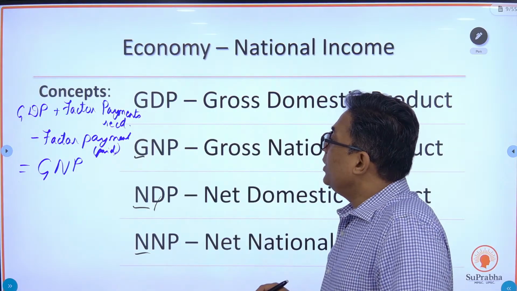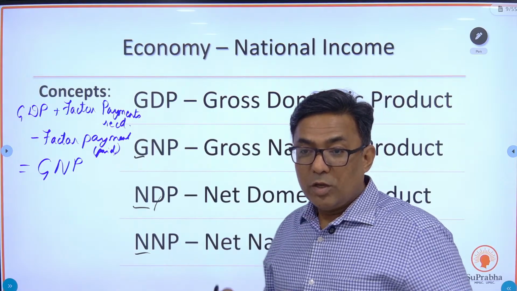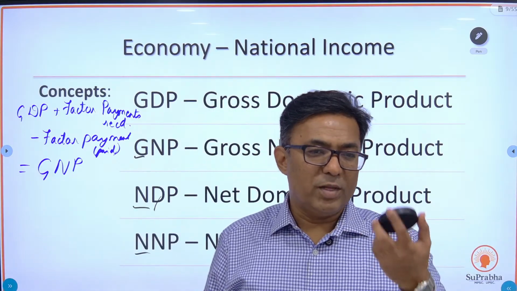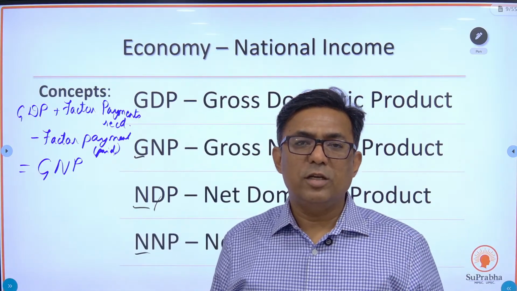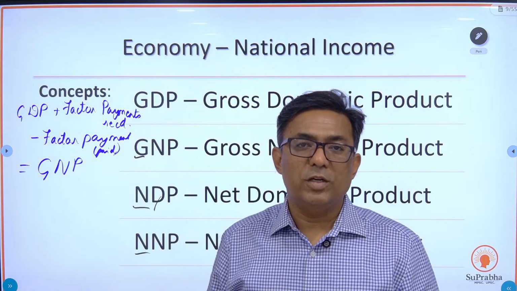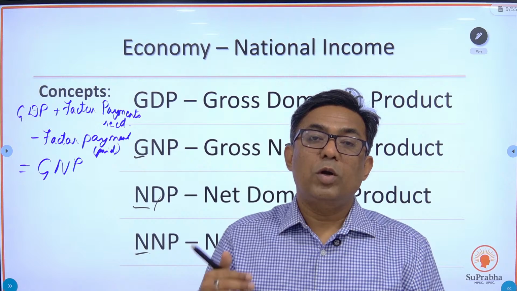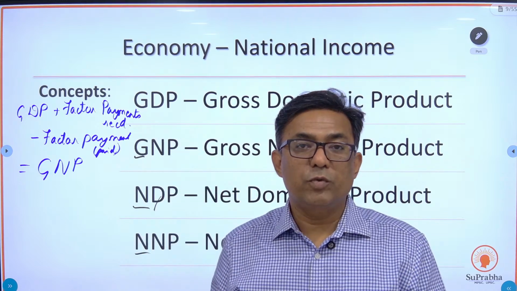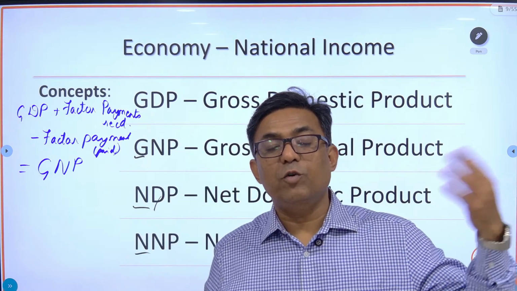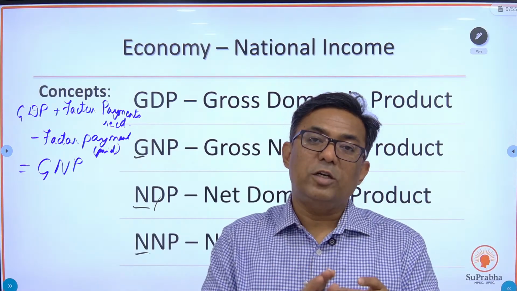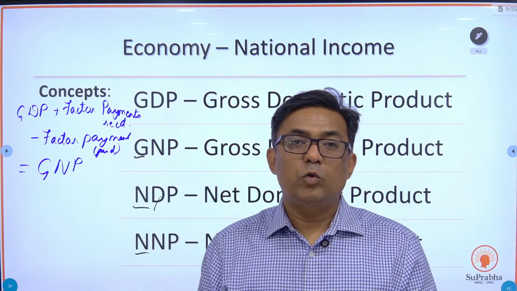So within the domestic territory of India, if I have manufactured this cap, say 100 rupees in one financial year, this 100 rupees is the GDP of the country. But to this 100 rupees, I add whatever factor payments we get from the rest of the world. If I have delivered a lecture to the US and got 50 rupees more from the US, that 50 rupees would be added to this 100 rupees to get the GNP.